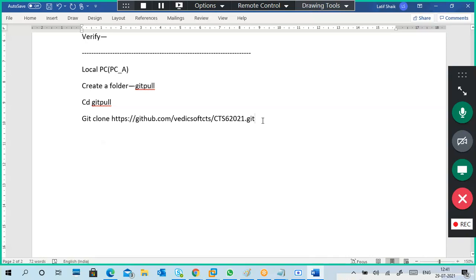Now if I want to add anything, I will cd into cts62021. I'm going to that directory. I'm adding a new file, for example with echo, Hello, this is Sai.